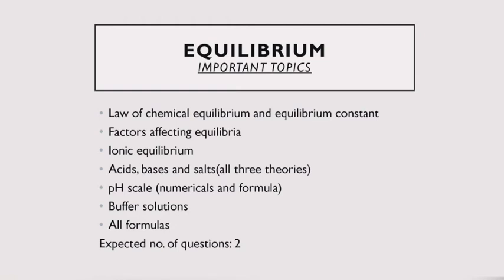Next chapter is equilibrium. This is also a very, very important topic. Expected number of questions are 2. You have to read all the formulas in this chapter, especially the ones that come under pH scale and buffer solutions. Buffer solutions is a very important topic, and I would want you to be thorough with all the NCERT examples in all the chapters, not only this, but all the chapters.